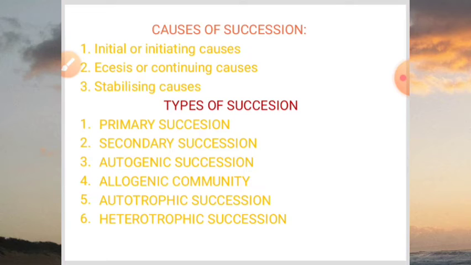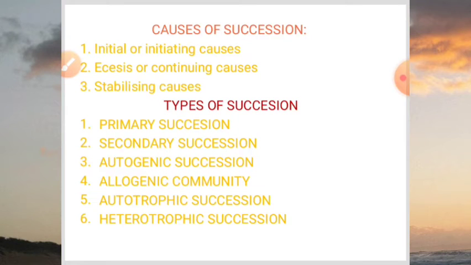For example, we have community A. This community A improves the physical environmental conditions, and these improved conditions are not good for species A. So community A is getting replaced because of itself, because it improved the environmental conditions.